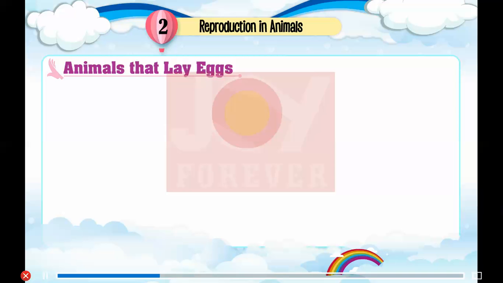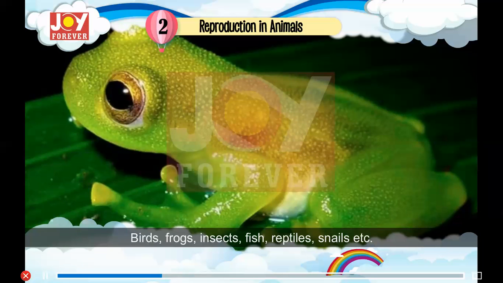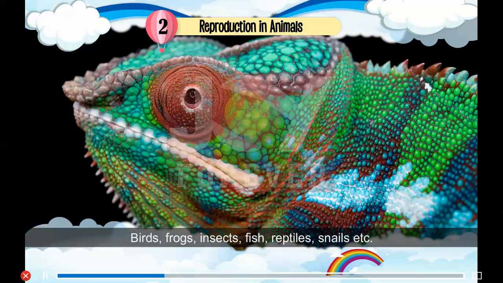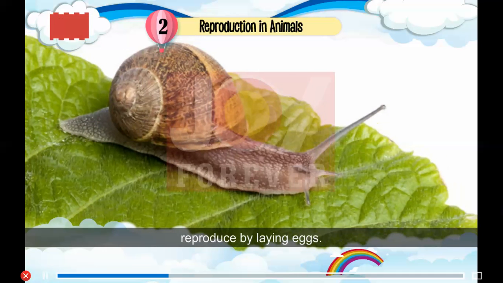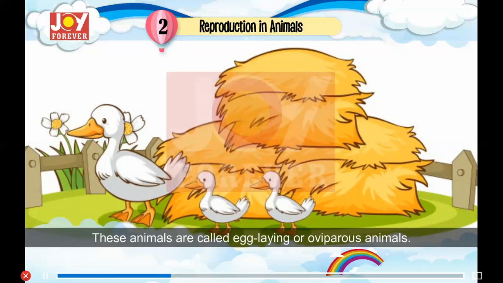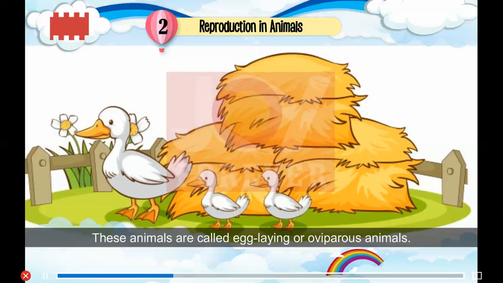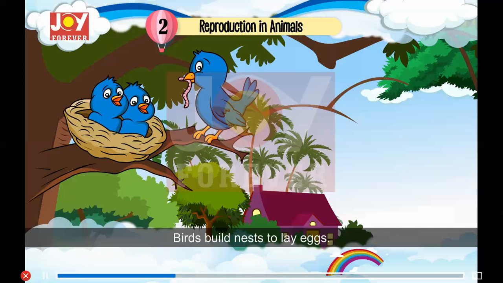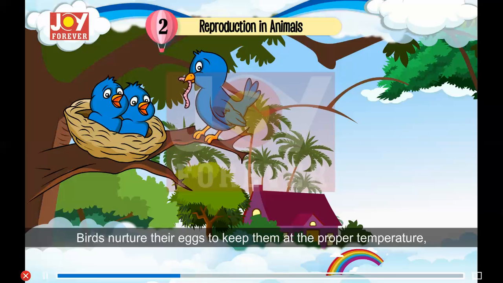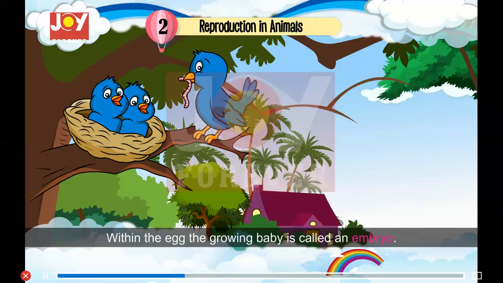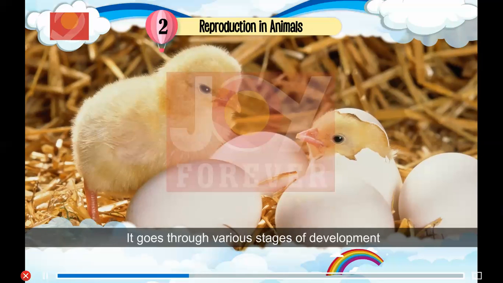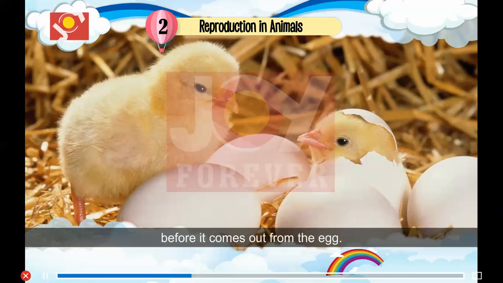Animals that lay eggs. Birds, frogs, insects, fish, reptiles, snails, etc. reproduce by laying eggs. These animals are called egg-laying or oviparous animals. Birds. Birds build nests to lay eggs. Birds nurture their eggs to keep them at the proper temperature before these eggs hatch into young ones. Within the egg, the growing baby is called an embryo. It goes through various stages of development before it comes out from the egg.